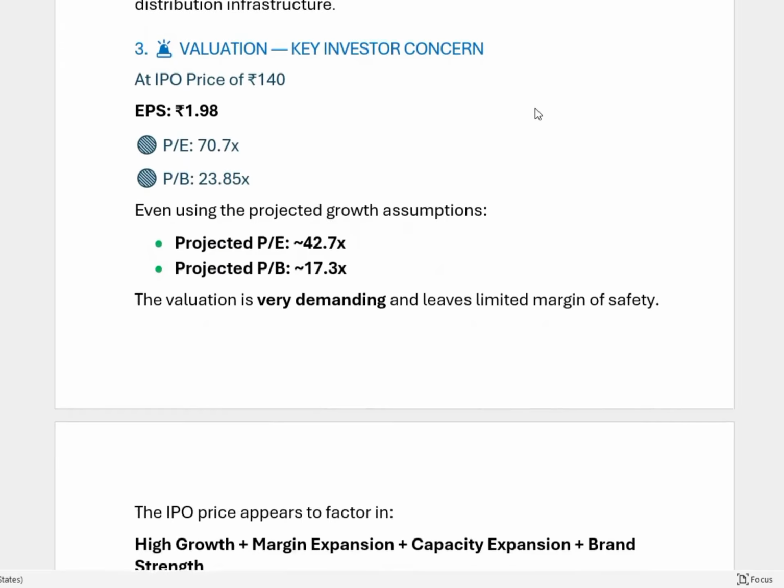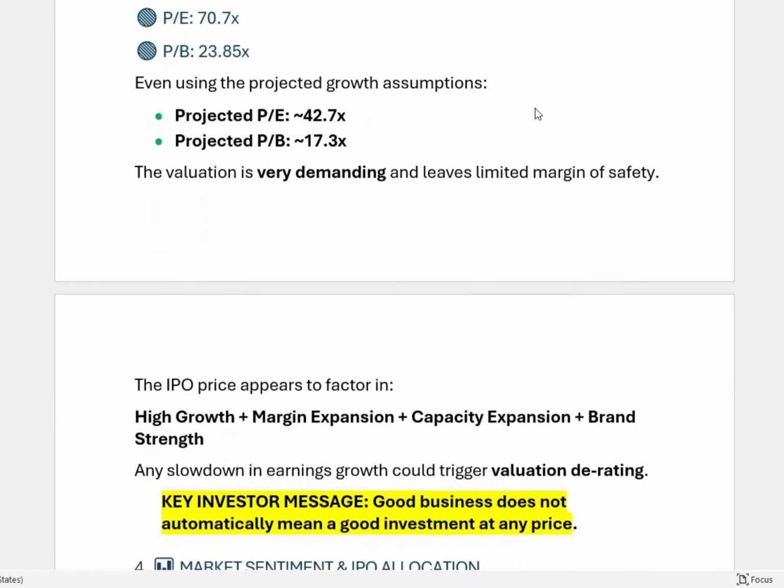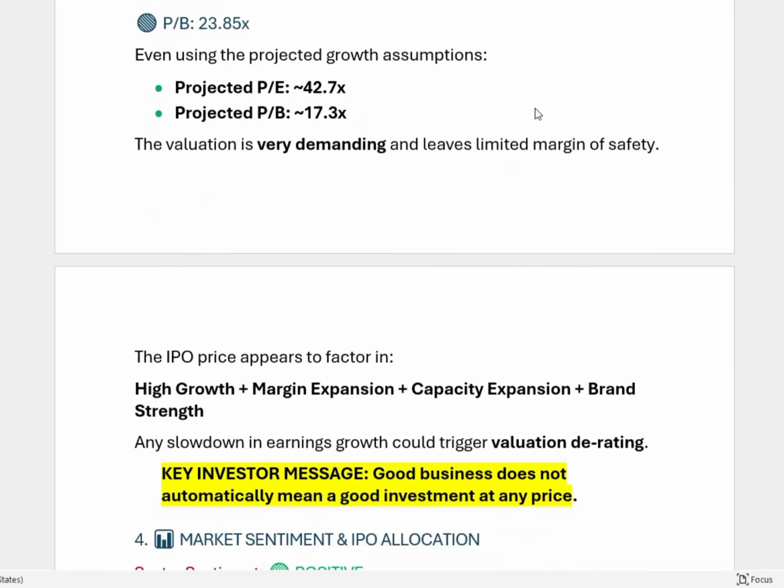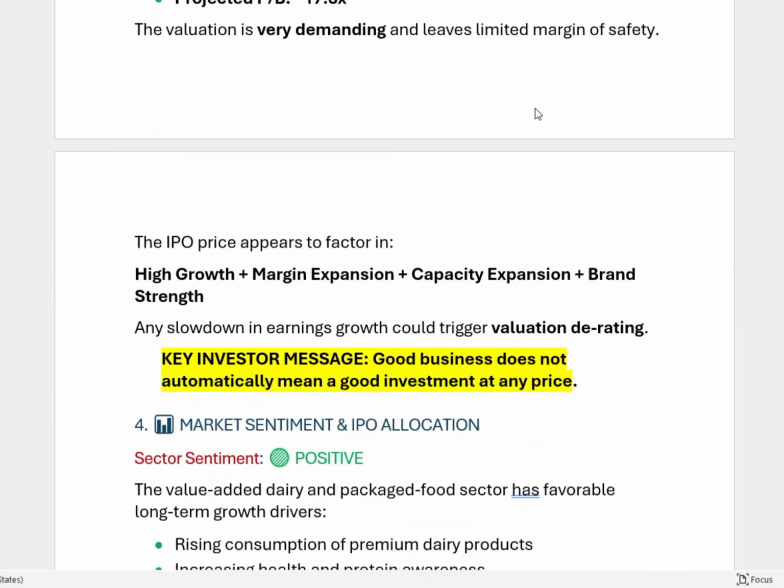At the IPO price of 140, EPS is 1.98 rupees, P/E is 70.77 and P/B is 23.85. Even using the projected growth assumptions, projected P/E is 42.7 and projected P/B is 17, highly aggressively valued. The valuation is very demanding and leaves limited margin of safety. No margin of safety, I should say.